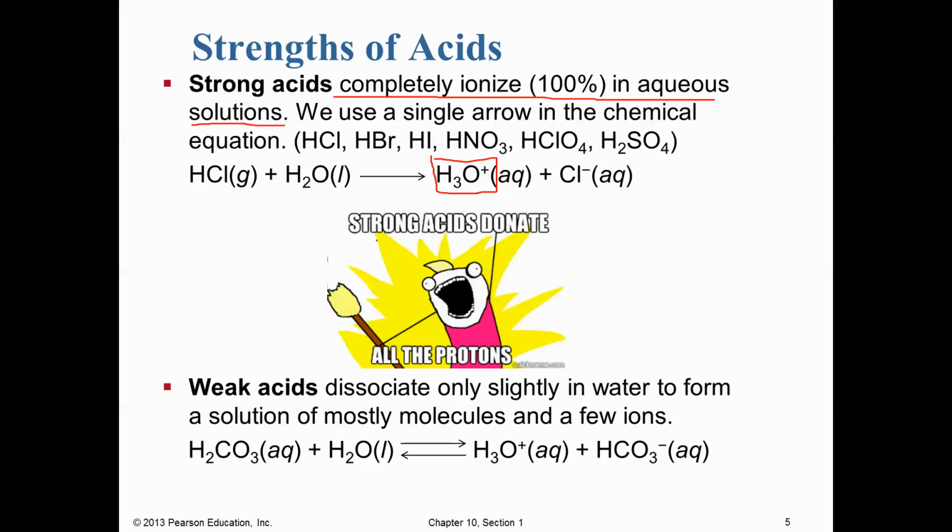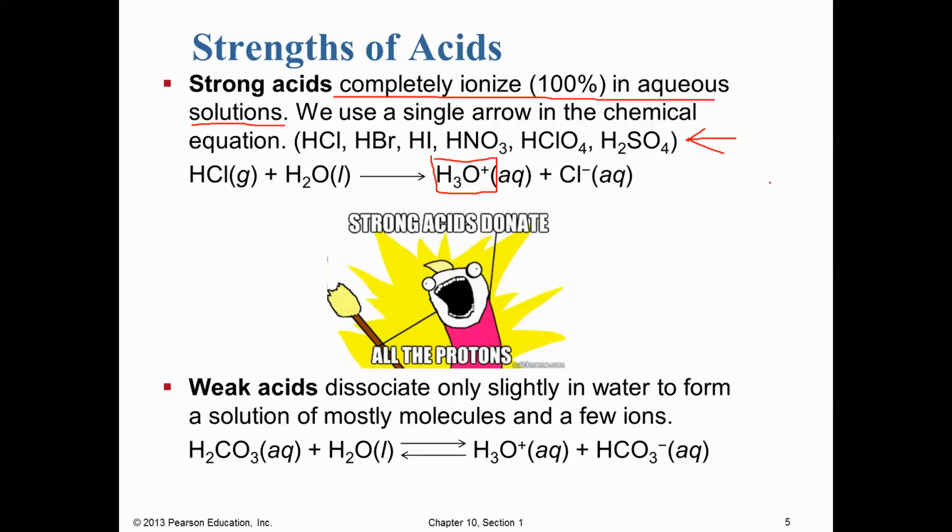And so there's only actually 6 common strong acids. Those 6 common strong acids I've written down right here. You're going to want to remember those or commit those to your note card. And it's handy because any other acid you encounter that's not on this list, you can pretty safely assume is going to be weak.